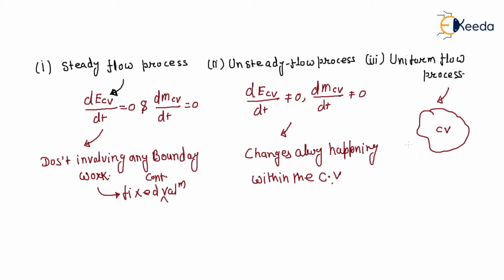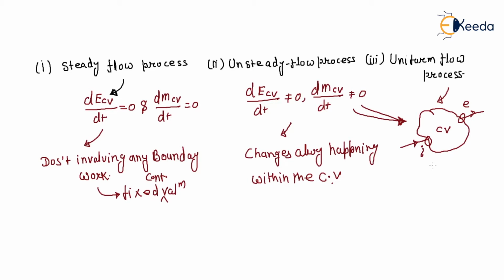If there is a control volume with an inlet and an exit, then during an unsteady flow process, properties of mass at inlet and exit may change. Most unsteady flow processes, however, can be represented as a good approximation as a uniform flow process.